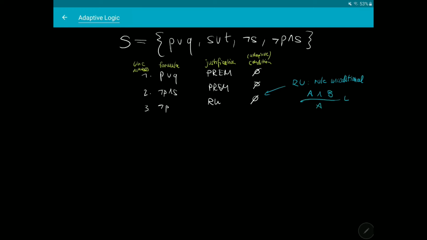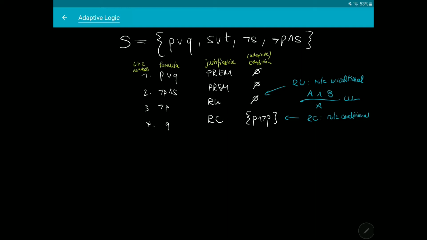In the next step, we will now apply a rule from the upper limit logic, namely disjunctive syllogism, to lines 1 and 3 in order to derive Q. This is labeled RC for rule conditional. Now this rule, as we can see, generates a non-empty condition, namely P and not P.